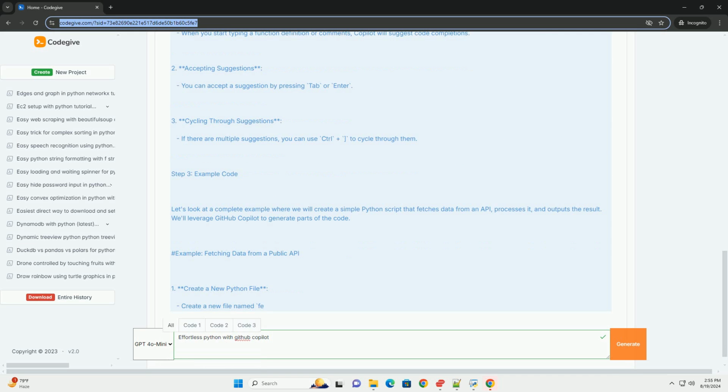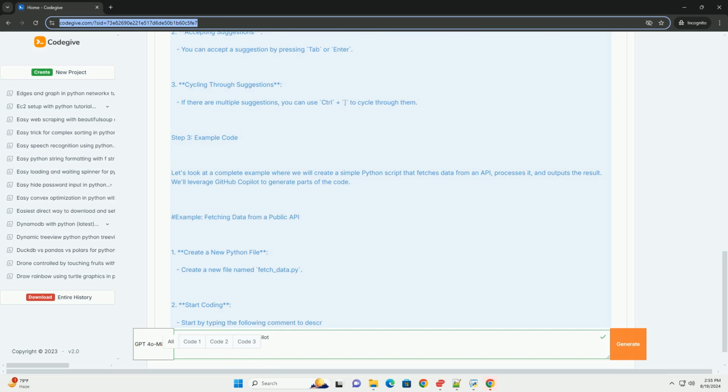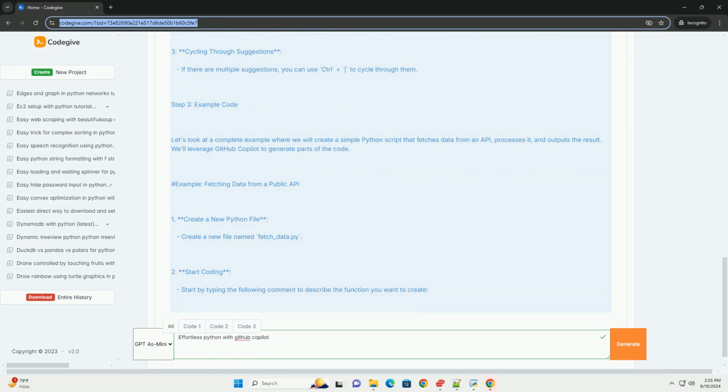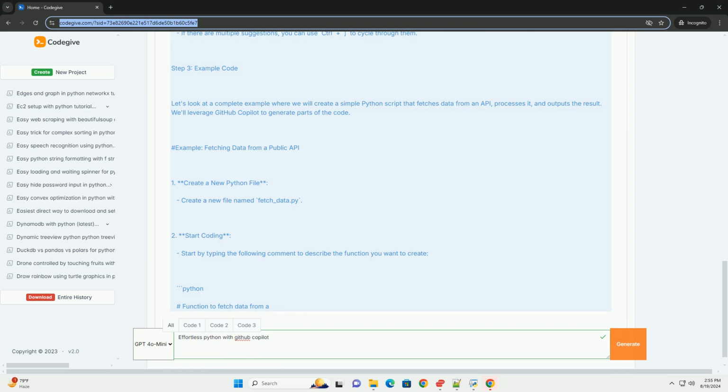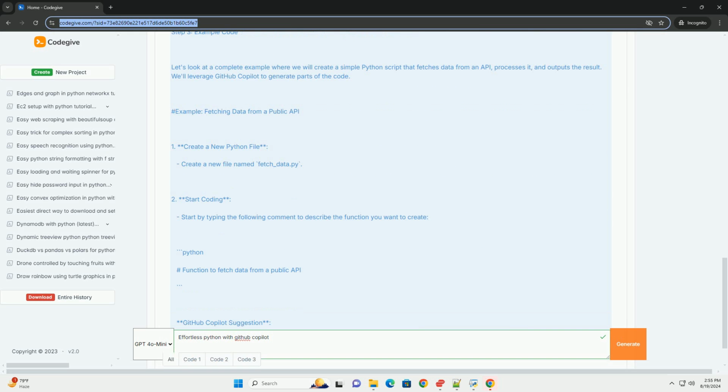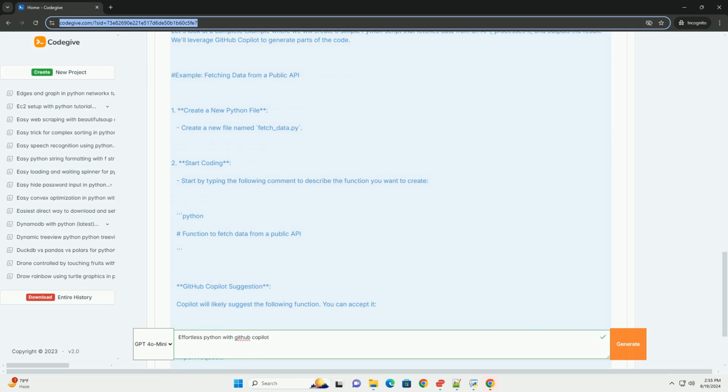2. Install the GitHub Copilot extension. Open Visual Studio Code. Go to the Extensions view by clicking on the Extensions icon in the activity bar. Search for GitHub Copilot and click Install. Sign in after installation. You will need to sign in with your GitHub account.